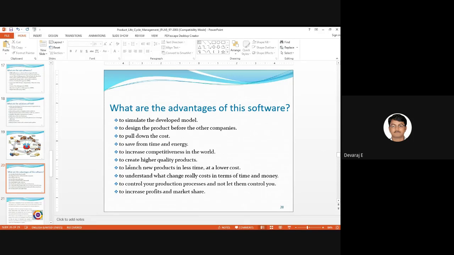Next, to create high quality products, right? This is very very important. If you want to sell well in the market, that is high quality. By the software, we can understand the high quality products.